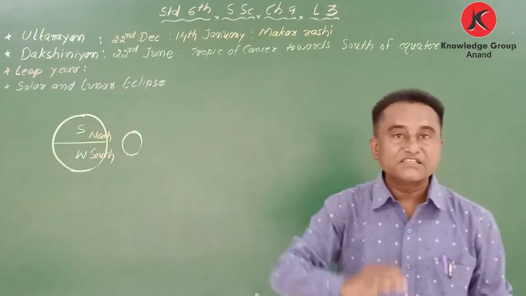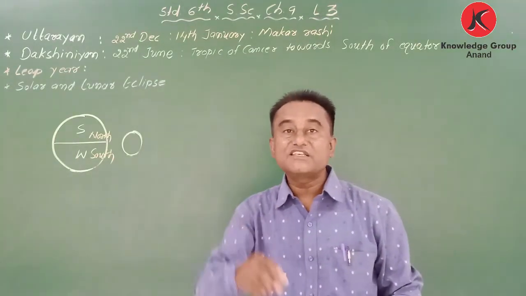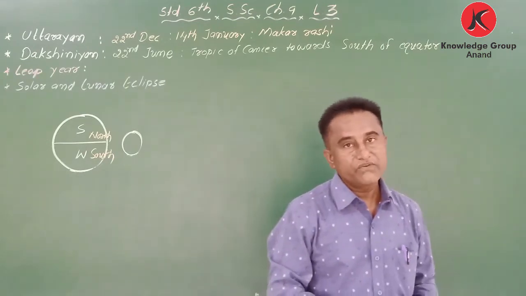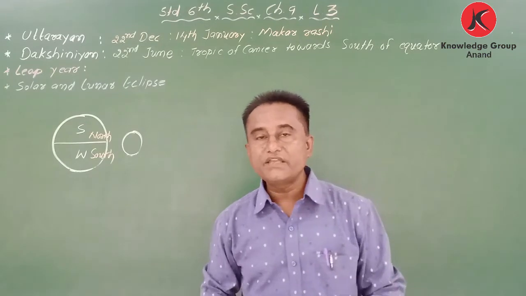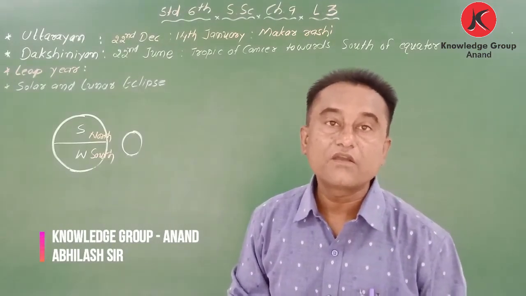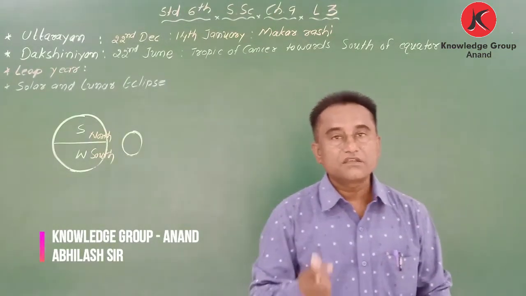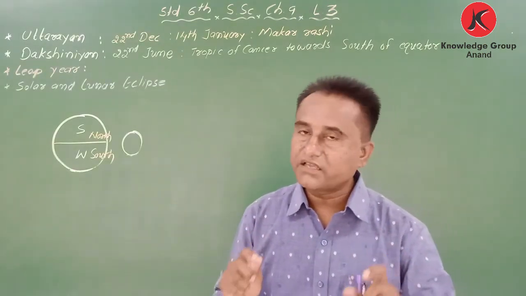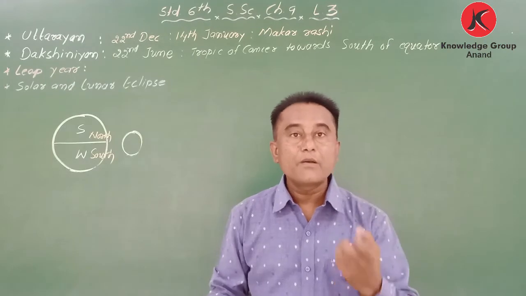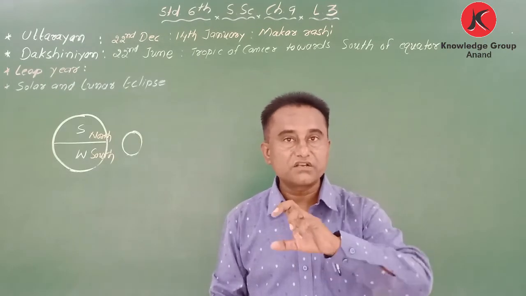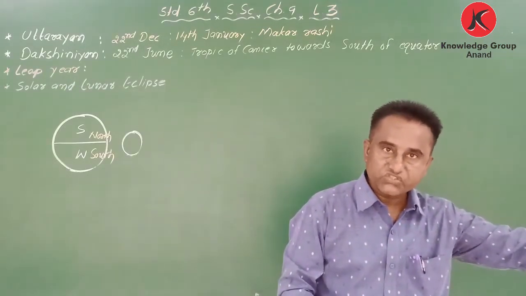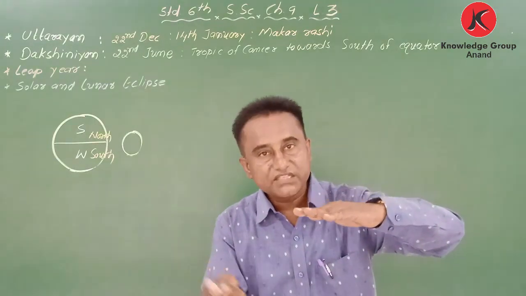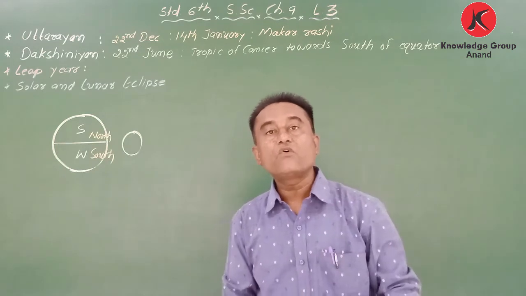So we can say there are two main seasons. Here we are learning there are three main seasons, or we can say there are only two main seasons, summer and winter. Summer means when the area receives maximum heat and the sun rays fall straight. At the same time the other area receives slanting rays, that's why they have winter.